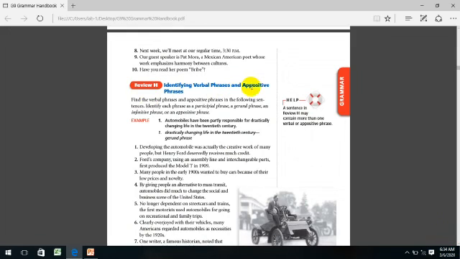Identifying verbal phrases and appositive phrases. Let me remind you about the verbal phrases. Verbal phrases have participles. Participles can be present or past. Present participle is the verb plus the ing. The past participle is the past participle form of the verb, and each one has different past participle form. We have regular verbs and irregular verbs. Both of them,